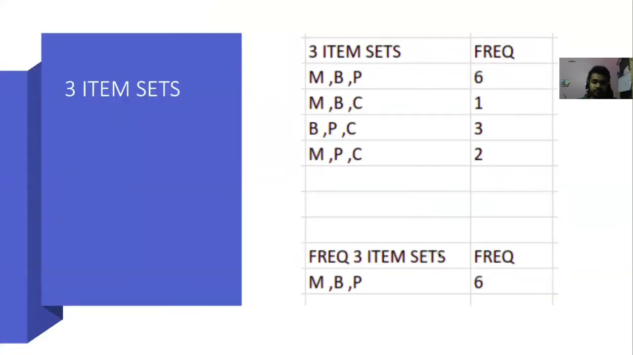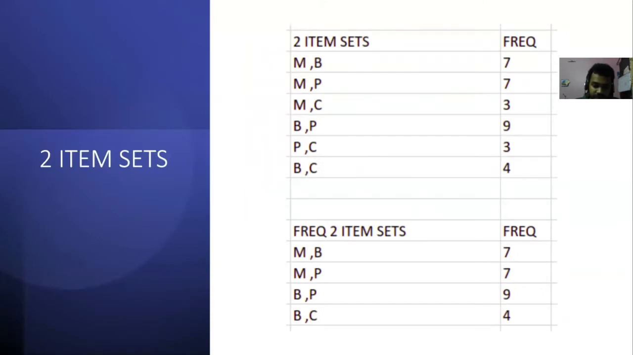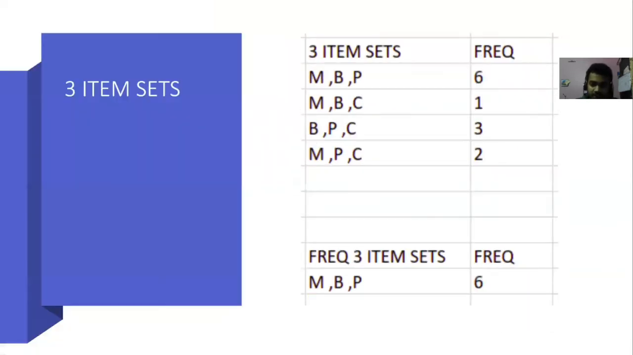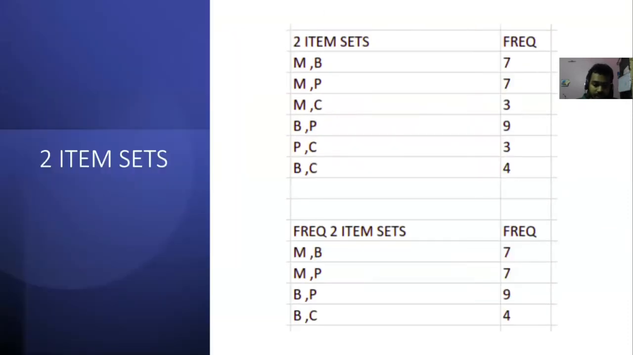Now we move to the next procedure, which is that from the frequent two item sets, we make triplets out of them.